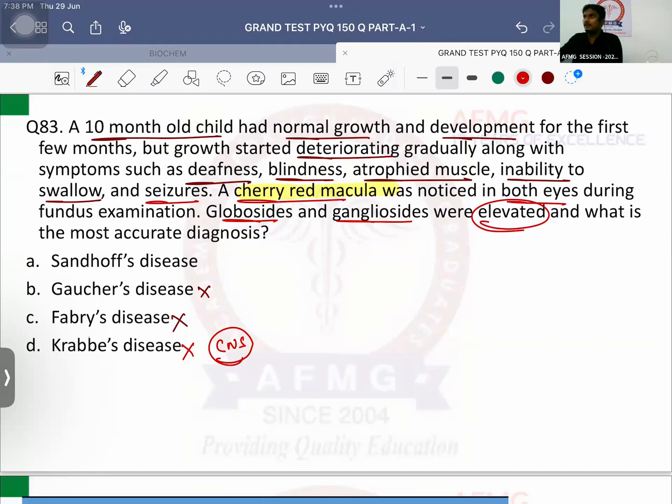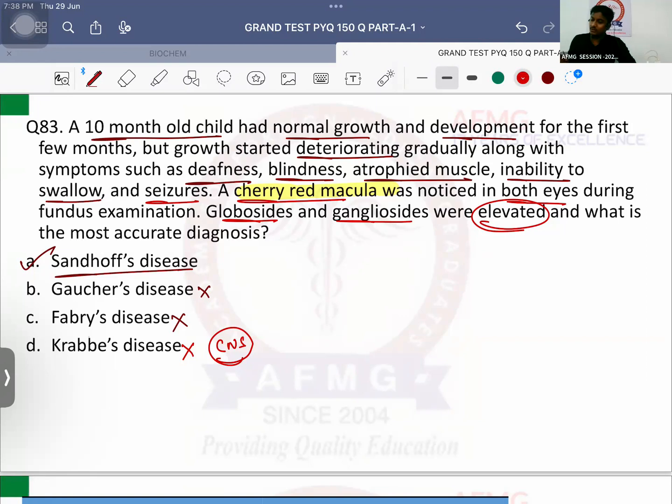Glucocerebroside is present outside the CNS. Galactocerebroside is present inside the CNS. That's the basic reason for it. So here the answer should be Sandhoff's disease, which is a very common lipid storage disease. It is very severe, important because of deficiency of hexosaminidase A as well as hexosaminidase B.